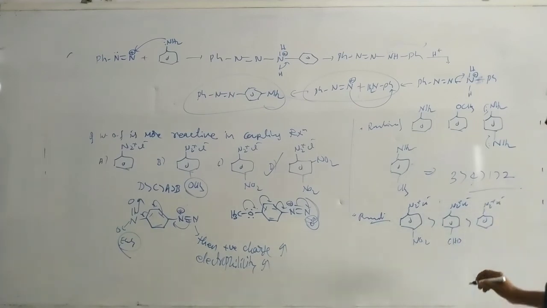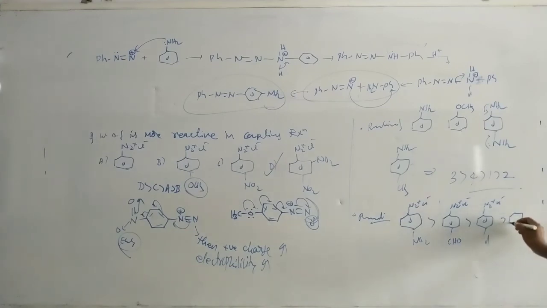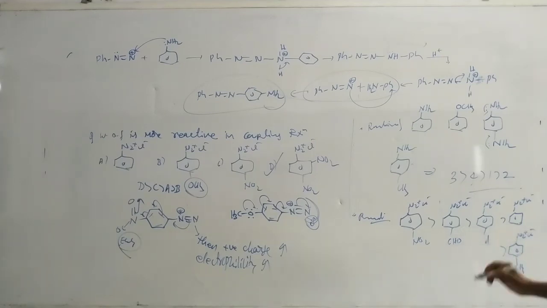Next N2 plus Cl minus, and Cl just a minus I group, and the simple one N2 plus and Cl minus. Okay, if donating groups are present, that is less reactive. Then NO2, CHO, Cl, strong withdrawing group. So that is the reactivity of the compounds in coupling reactions.